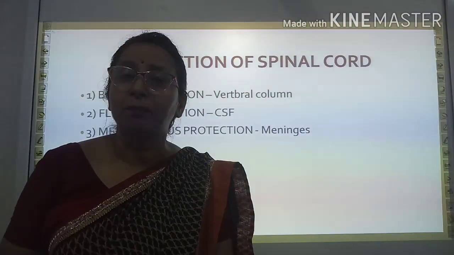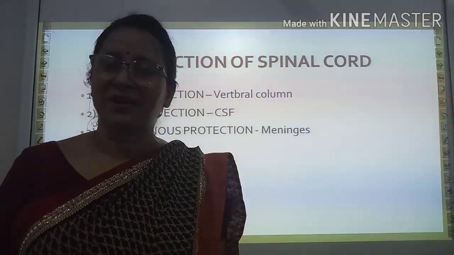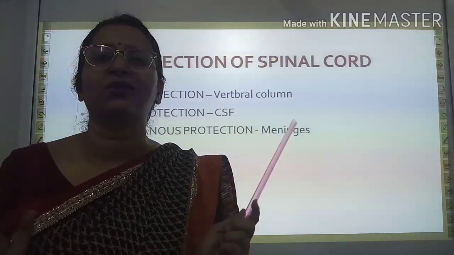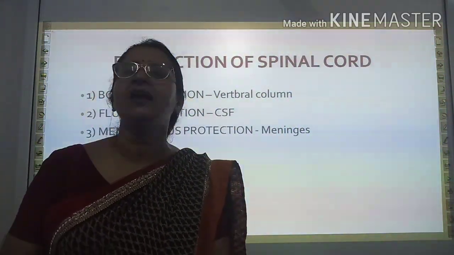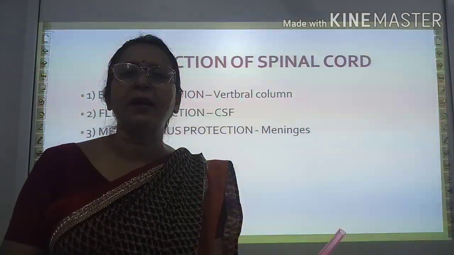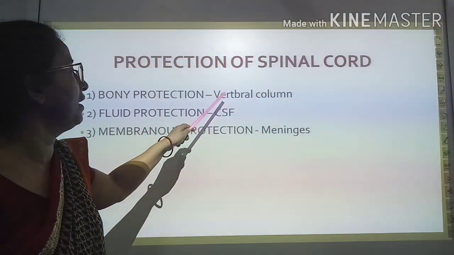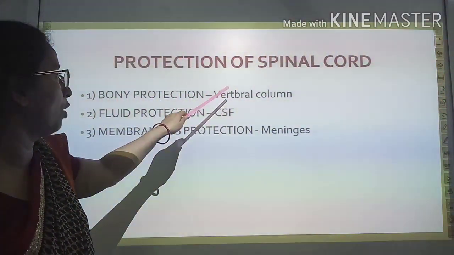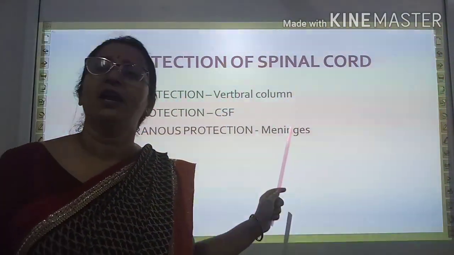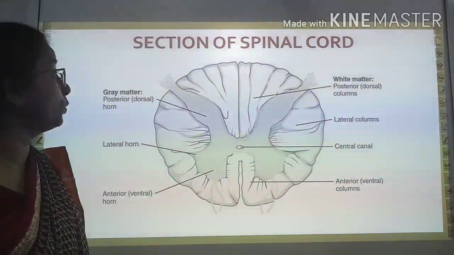Like brain, here it is not kept in cranium. Brain is kept in cranium box, bony box called cranium. But here it is kept in vertebral column. Vertebral column provides protection, and in the central part of each vertebrae there is a canal through which spinal cord passes.